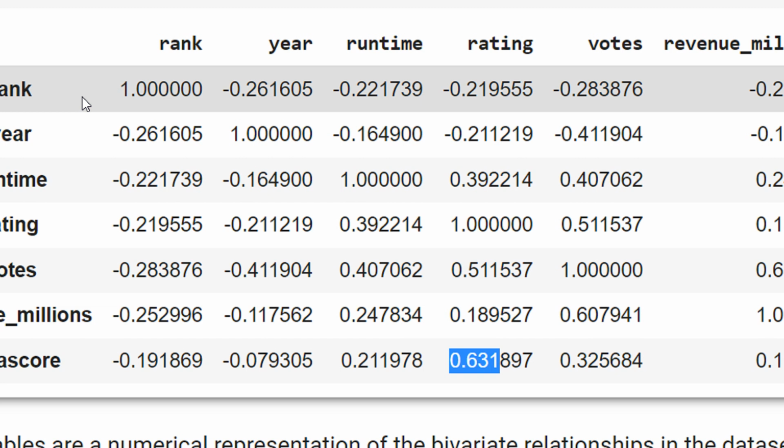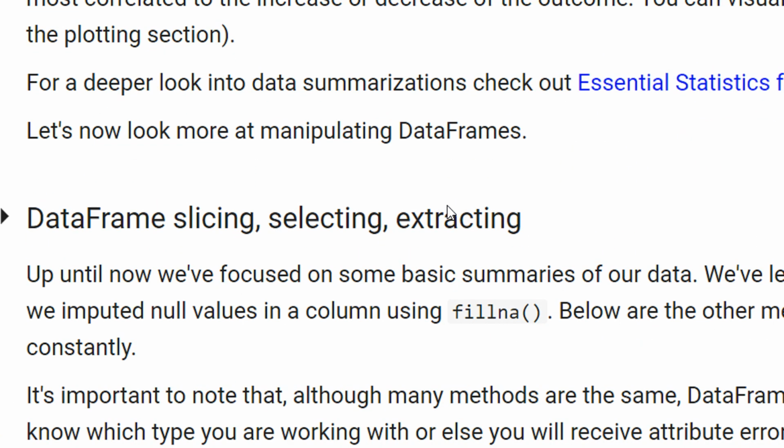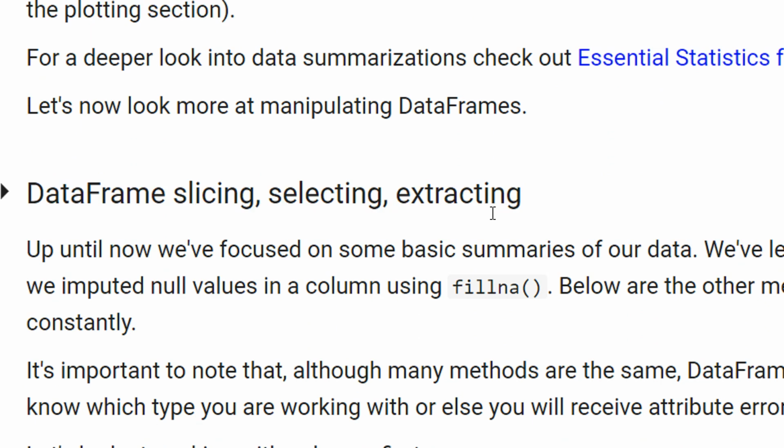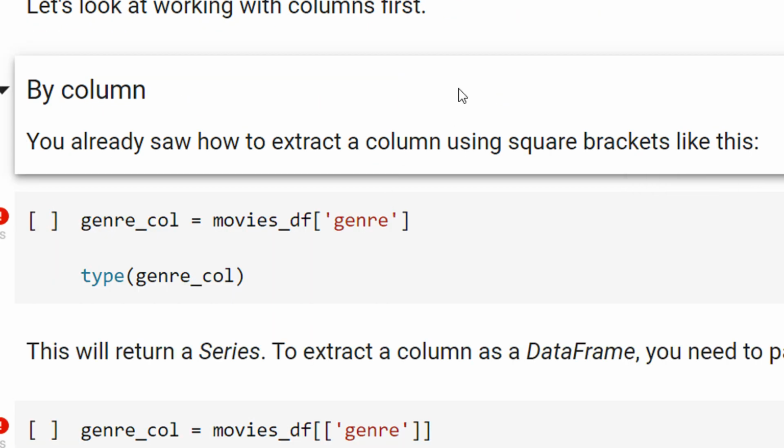Now we will see data slicing, selection and extracting. Again, a very important topic, right? So let us see how we select a particular column. We already know we have a data frame and we just specify the column name.